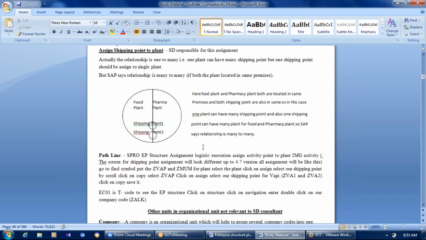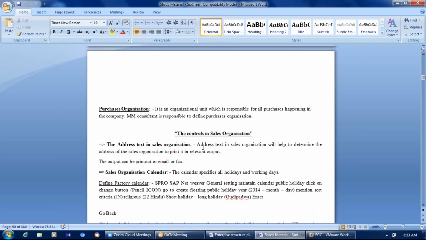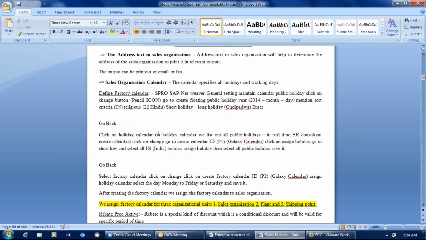First, you have to define your factory calendar. That means what our working days are, okay, and working timings and all. Once you define your factory calendar, then after you have to define your holiday calendar. Okay, defining the factory calendar. This is the path. You can go like this: SPRO, SAP NetWeaver, general settings, maintain factory calendar. Click on the change button, pencil. This is the way you can go and define your factory calendar. Okay, click on it, and then come back and click on the holiday calendar. Once you define the working days, then you define the holidays.